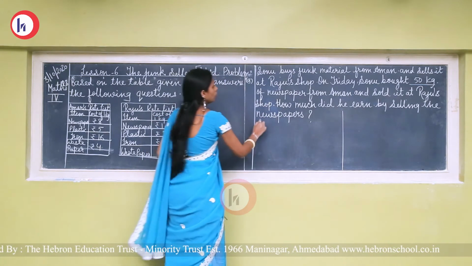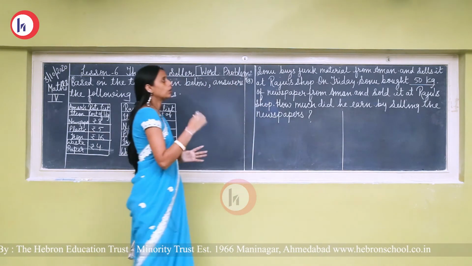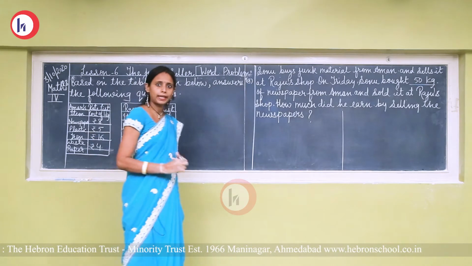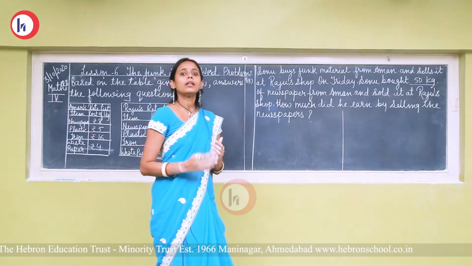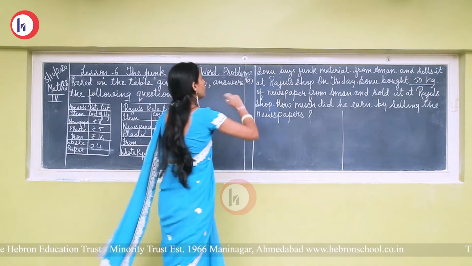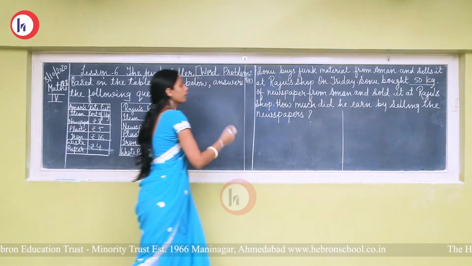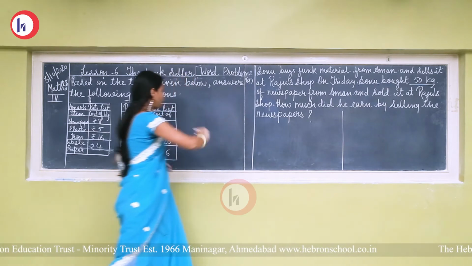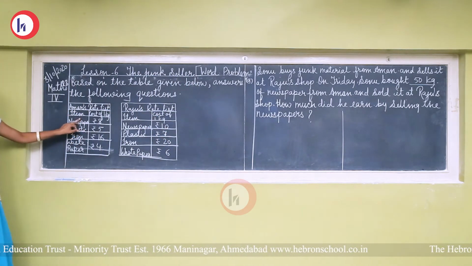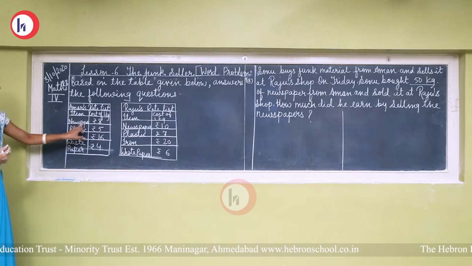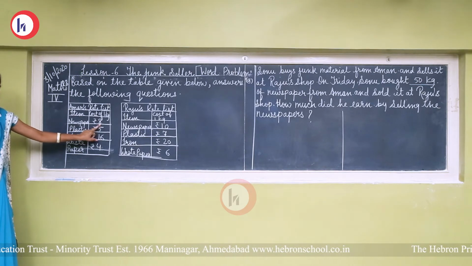Okay, so first of all we have to find out the cost price. What is cost price? The price in which we buy something. So Sonu bought 50 kilograms newspaper from Aman shop. So see the price list of Aman shop. Here the price of newspaper is rupees 8 per kilogram.